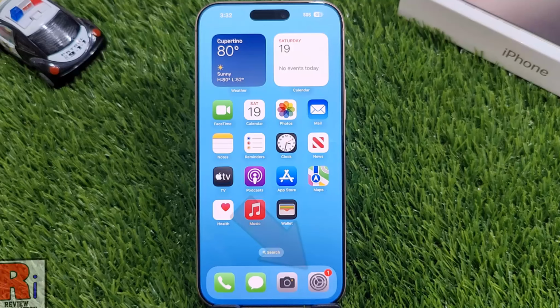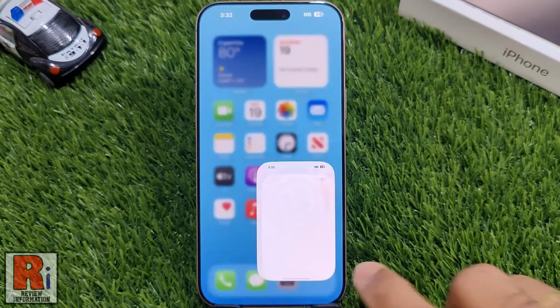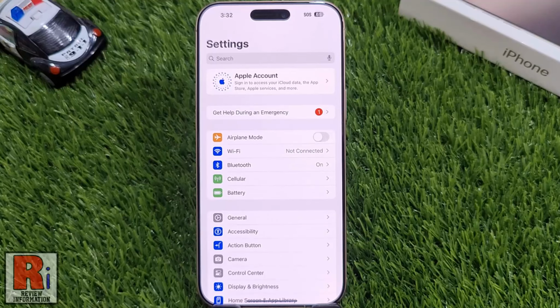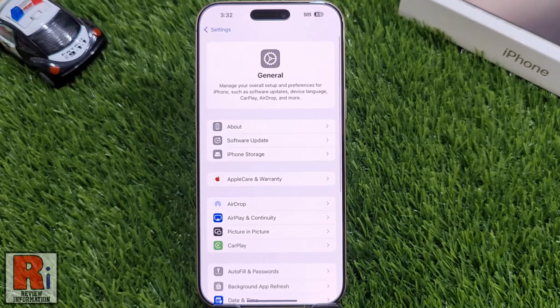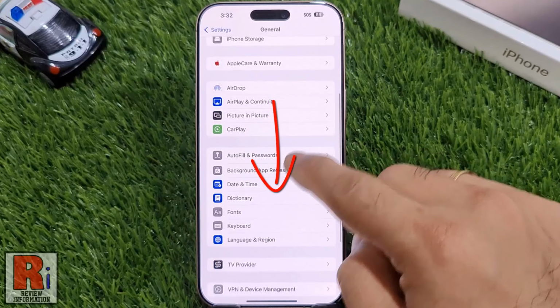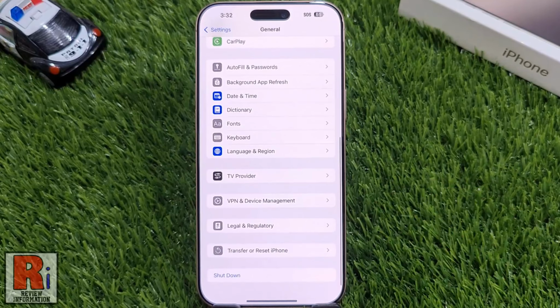To begin, open Settings on your handset. Then go to General. Swipe up to go down. At the bottom you will see Transfer or Reset iPhone.